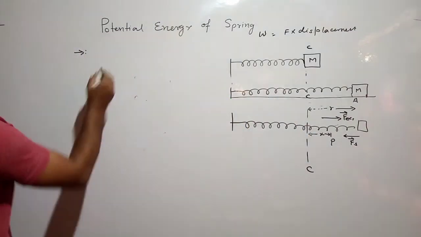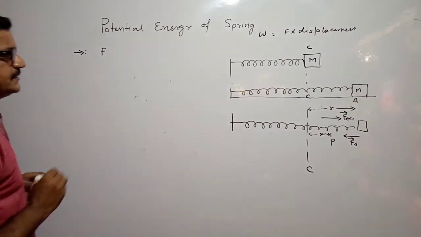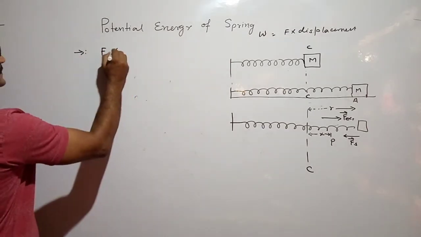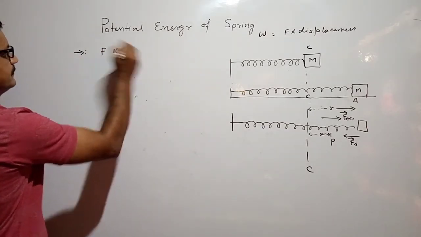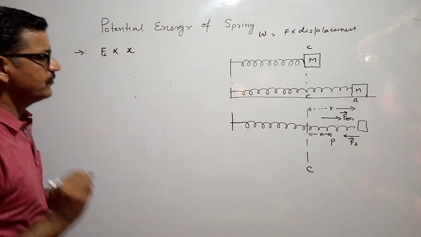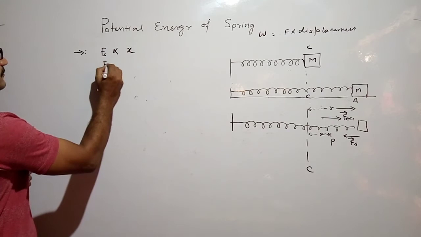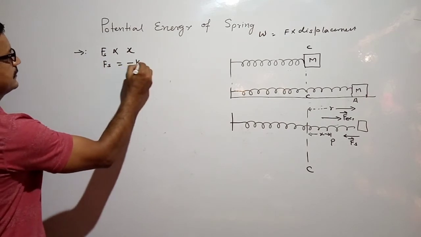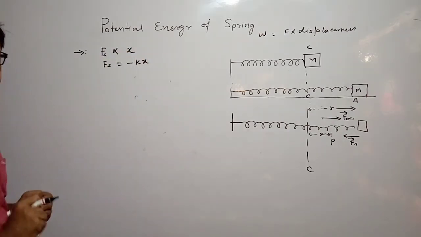As we already studied, force is directly proportional to displacement. Taking the spring force, Fs is equal to minus Kx.